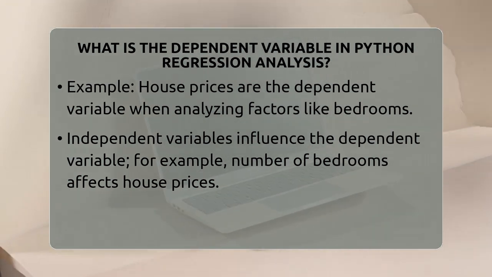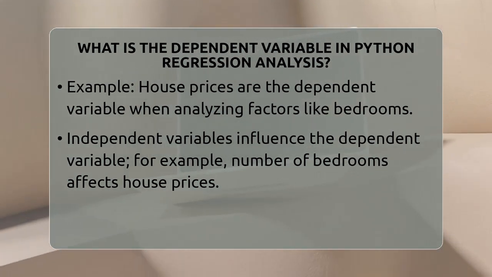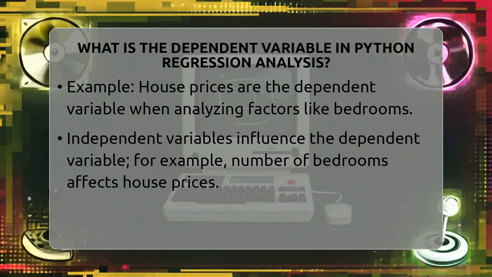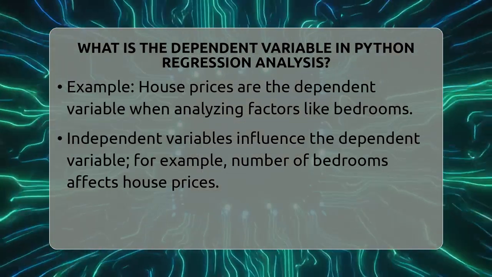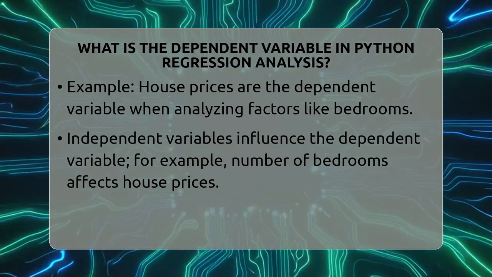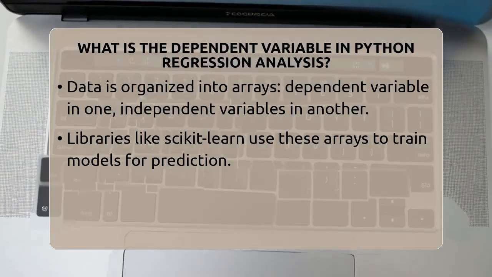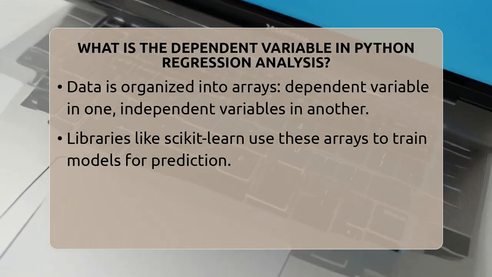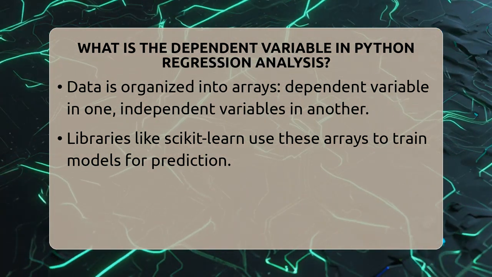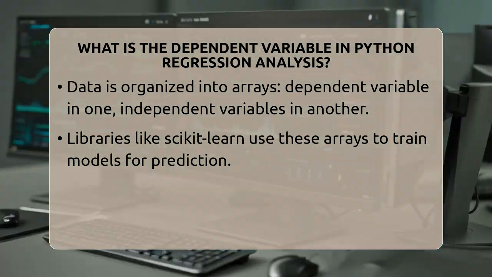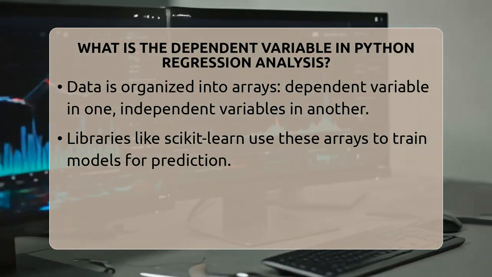In Python, you set up your data so that the dependent variable is in one array or list, and the independent variables are in another. When you use a library like scikit-learn, you tell the model which data to predict and which data influences that prediction. For example, you might have an array of house prices and an array of bedroom counts. The model learns from this data and then can predict prices for new houses based on their bedroom counts.